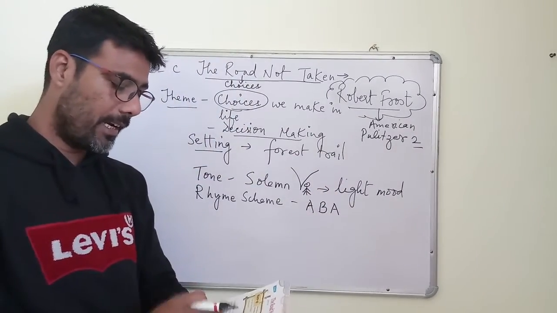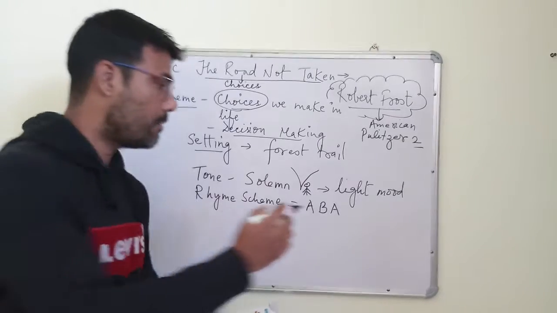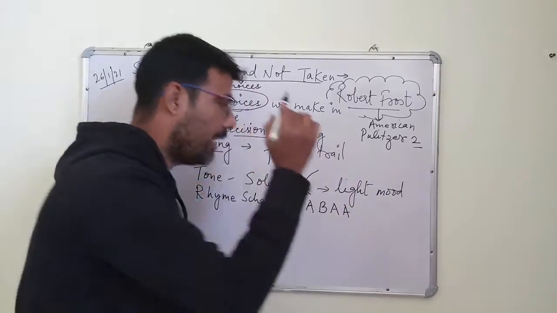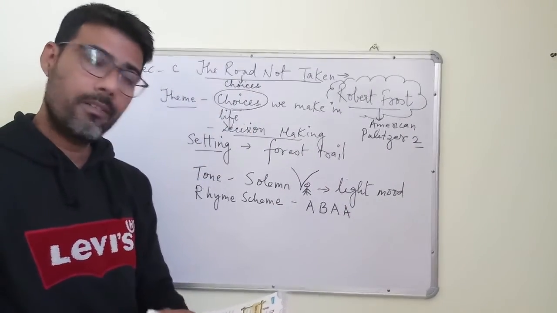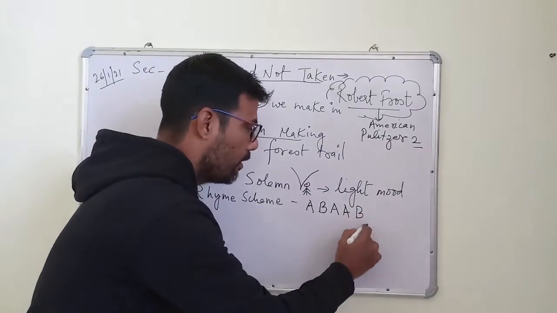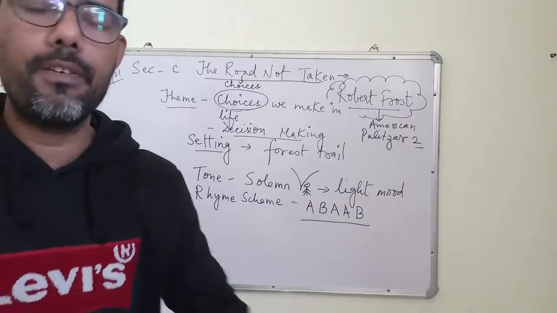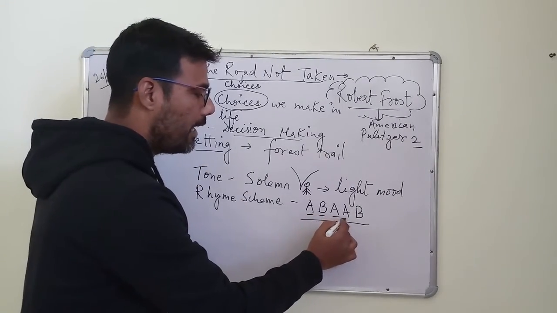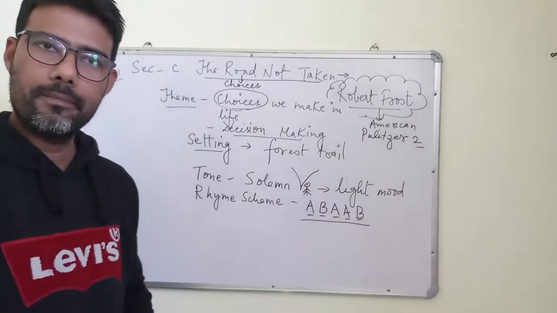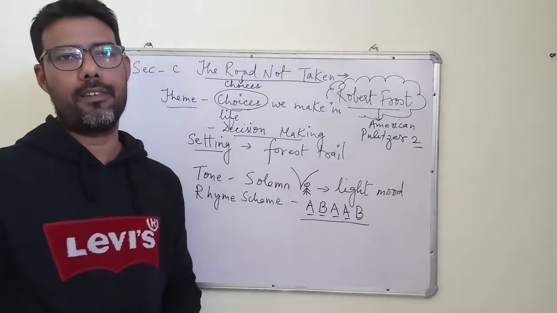So A, B, A. Then I find could, would, stood, could. Again it is matching, so I can mention it A, right? And then I find both, growth, B. So what I derived is the rhyme scheme of the poem. The very first stanza has followed the rhyme scheme A B A A B. Right? Theme already discussed. Message we will discuss at last.